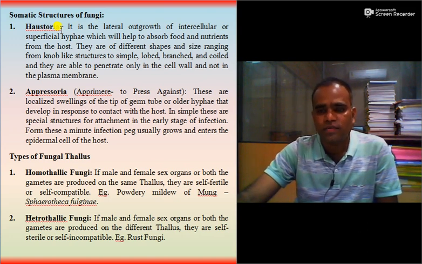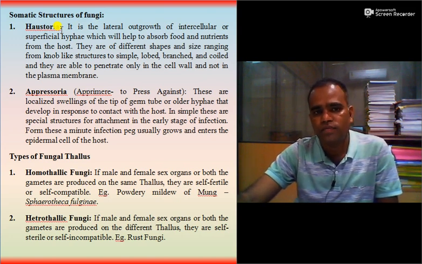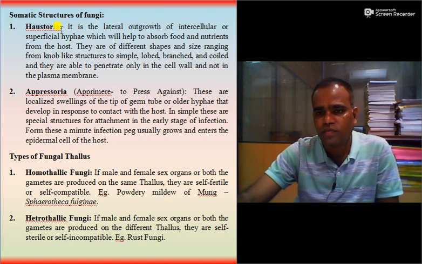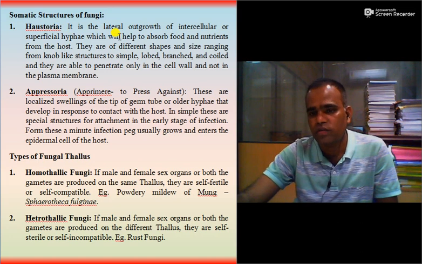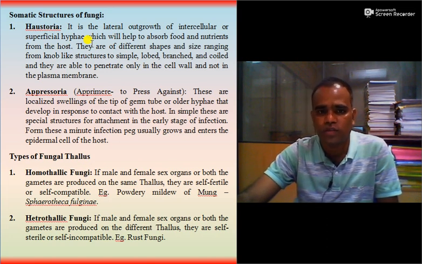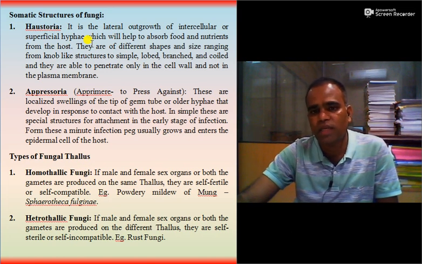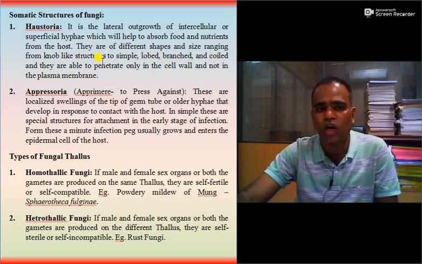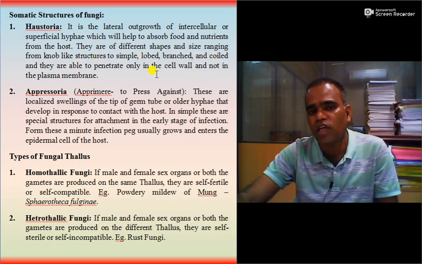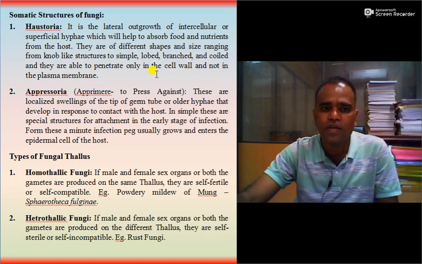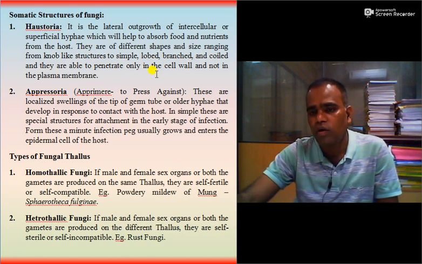So in case of fungi, these produce two types of somatic structure. One is haustoria. It is nothing but the lateral outgrowth of intercellular or superficial hyphae, which help to absorb food and nutrients from the host. They are of different shape and size, ranging from knob-like structure to simple, lobed, branched and coiled, and they are able to penetrate only the cell wall and not the plasma membrane. So the food absorbing or nutrient absorbing organ of the fungi means haustoria.